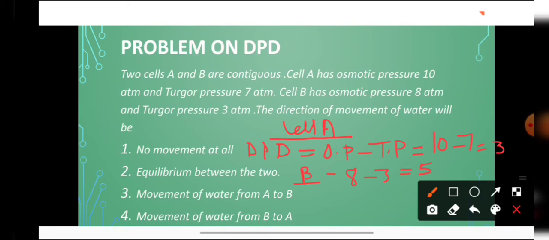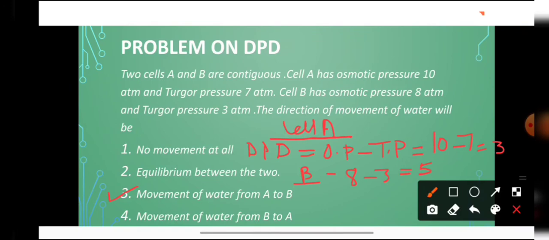So the DPD of cell A is equal to 3 atmosphere and the DPD of cell B is equal to 5 atmosphere. So the direction of movement of water will be from low DPD to high DPD, that is from cell A to B. So the movement of water will take place from A to B.